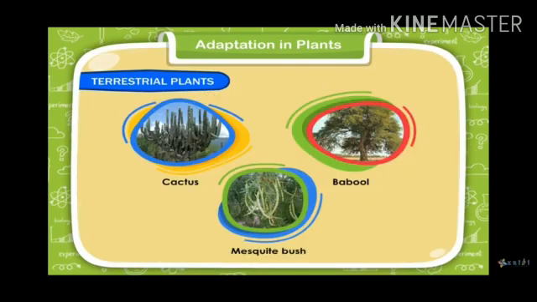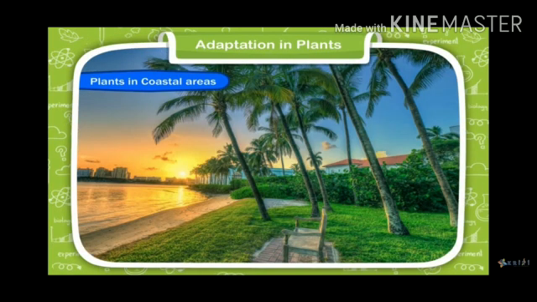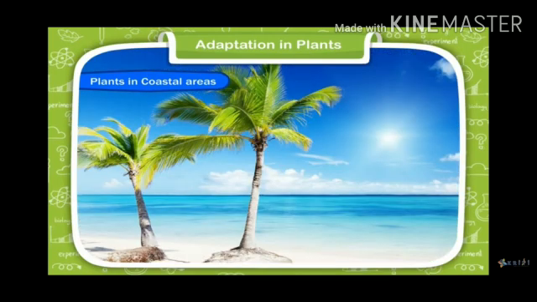Plants like cactus, babool, mesquite bush all grow in the desert. They are all adapted to the desert. They store water in their leaves. Some plants grow in the coastal areas like coconut. Coconut tree grows in the coastal plains where a lot of humidity and salty water are there, and when a coconut ripens, it falls into the water and disperses from one place to another by water.